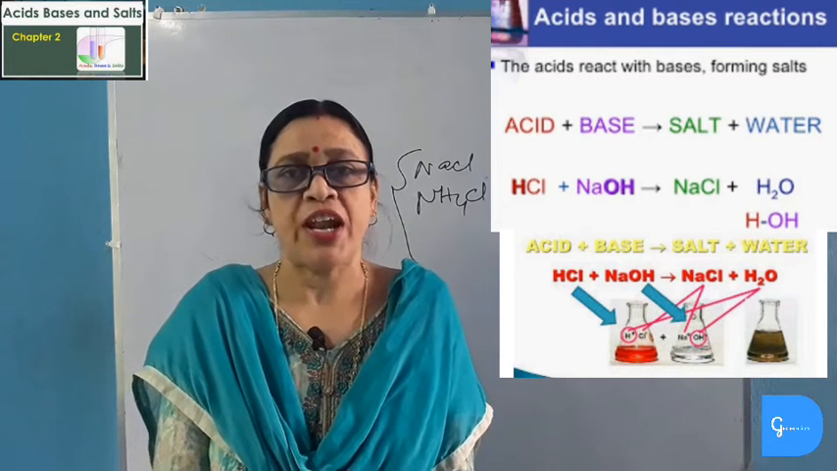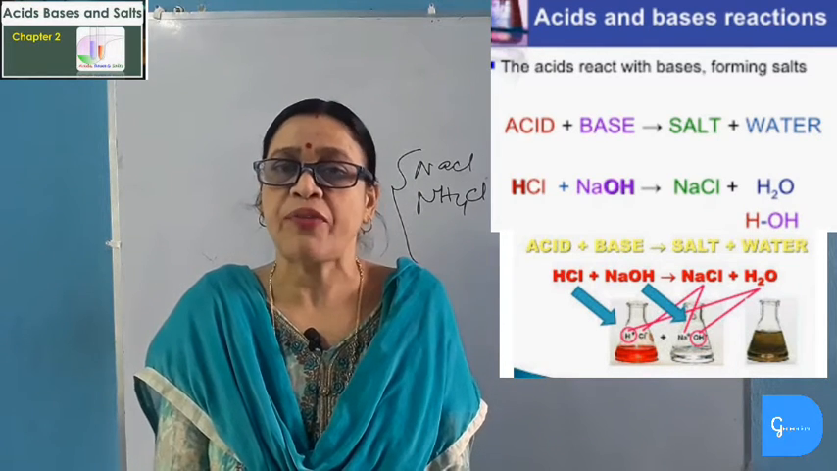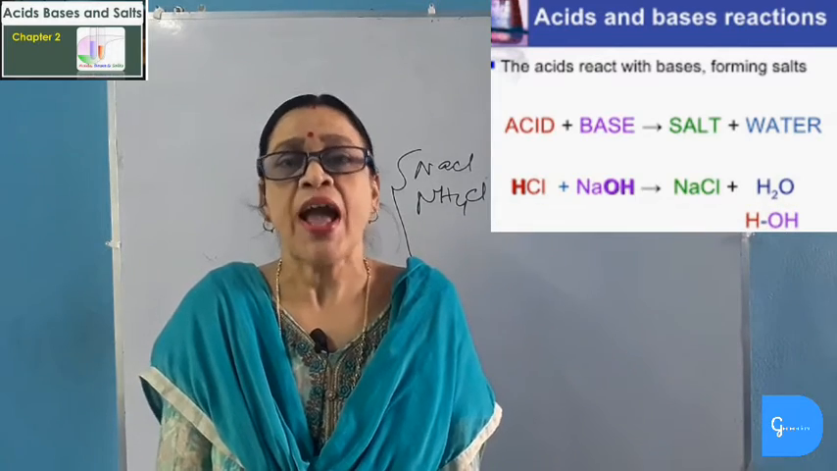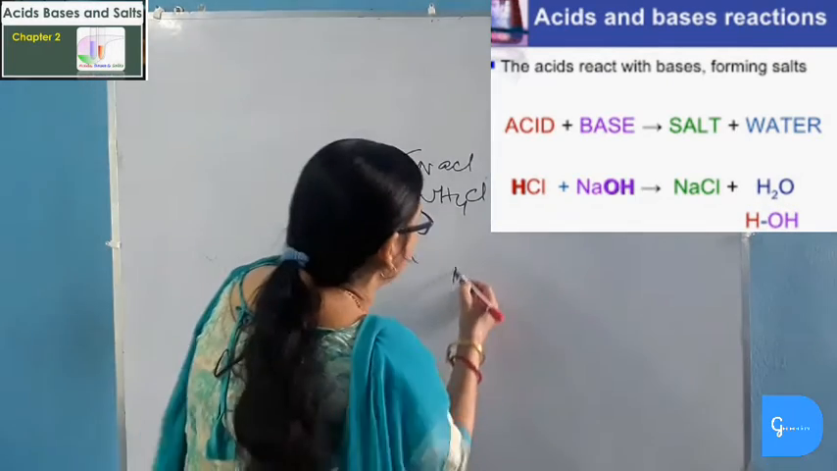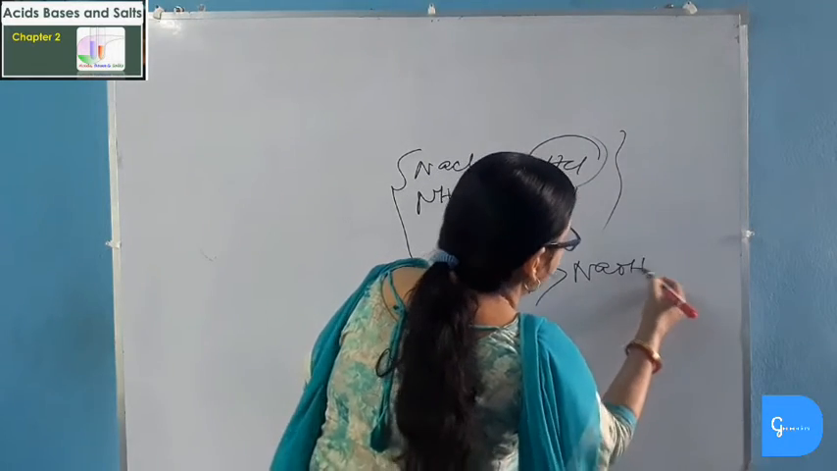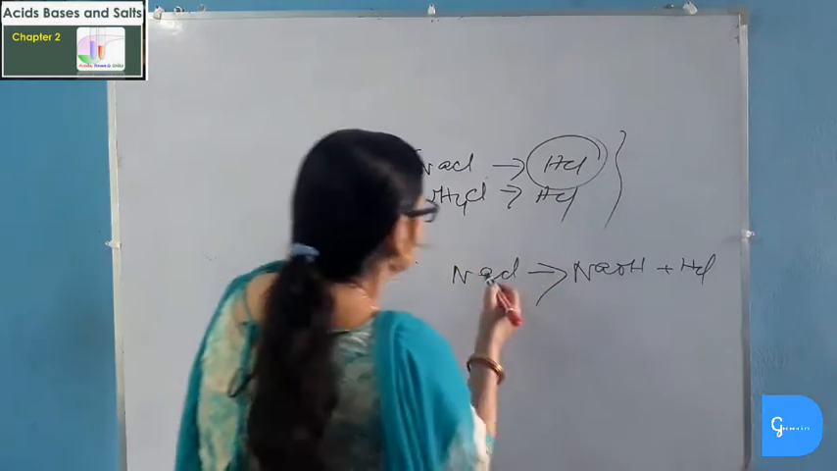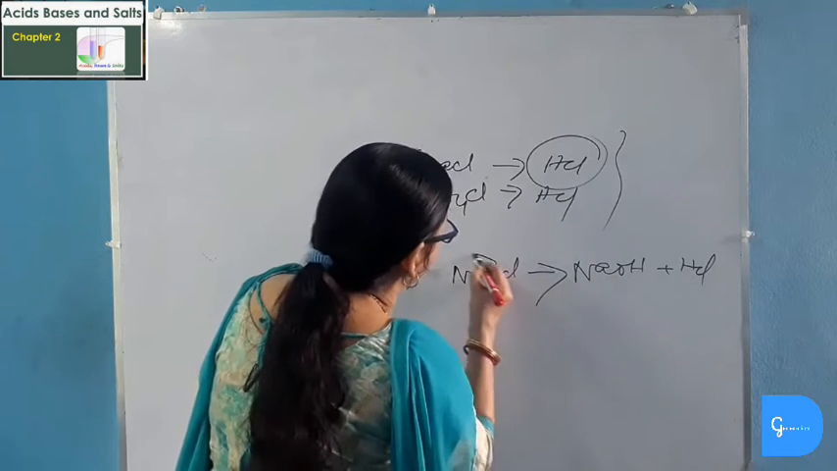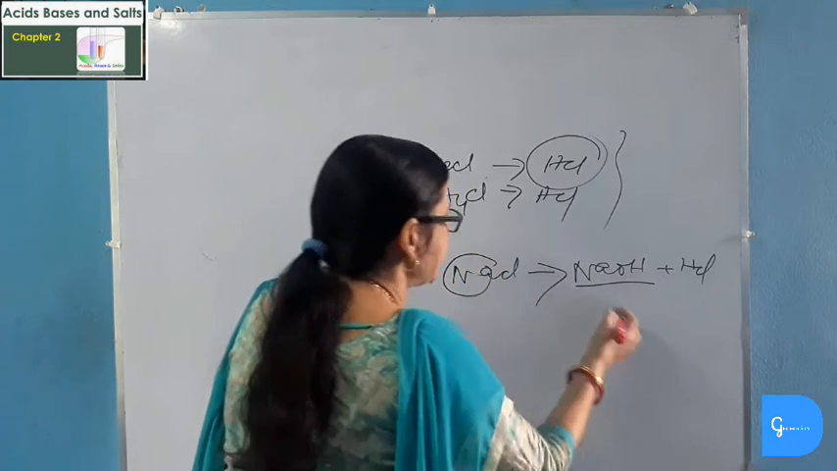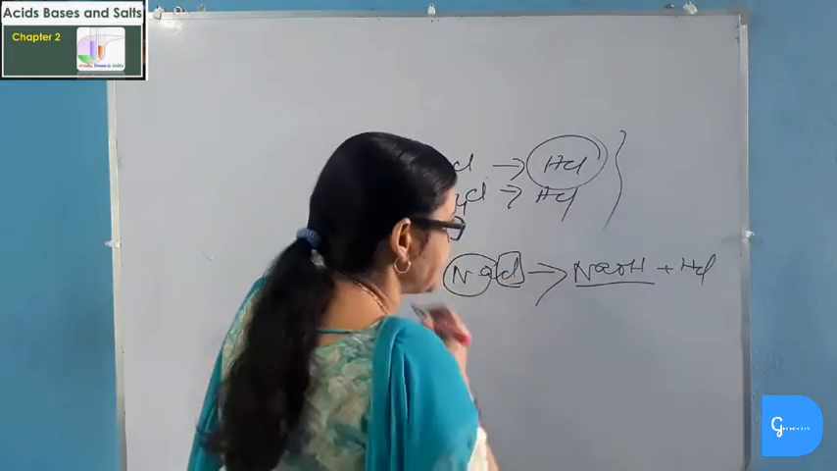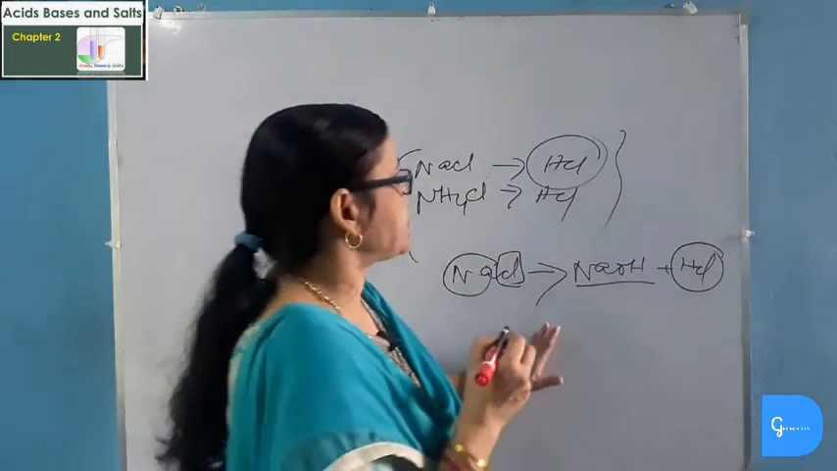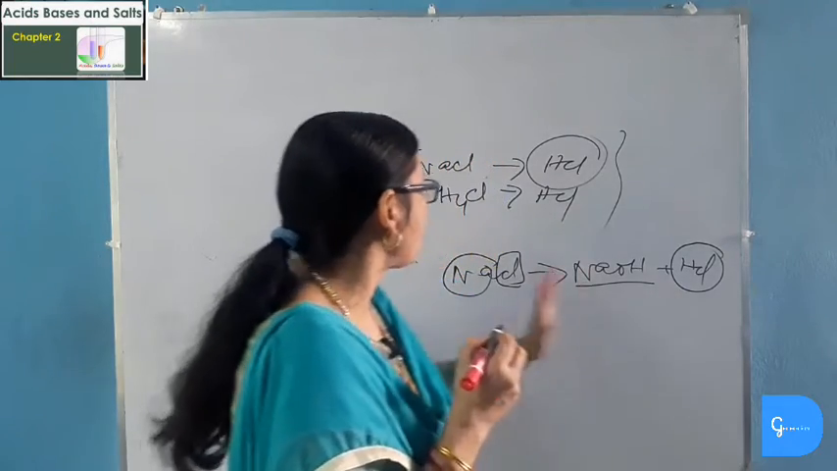So, the first part of the name of the salt is derived from the name of the base and the second part of the name of the salt is derived from the name of the acid. For example, sodium chloride is a salt. It is made from sodium hydroxide and hydrochloric acid. So, the first part of the salt is named sodium because it contains base sodium hydroxide, and the second part of the salt, chloride, is named so because it contains acid hydrochloric acid. So we can say that salts of hydrochloric acids are called chlorides.